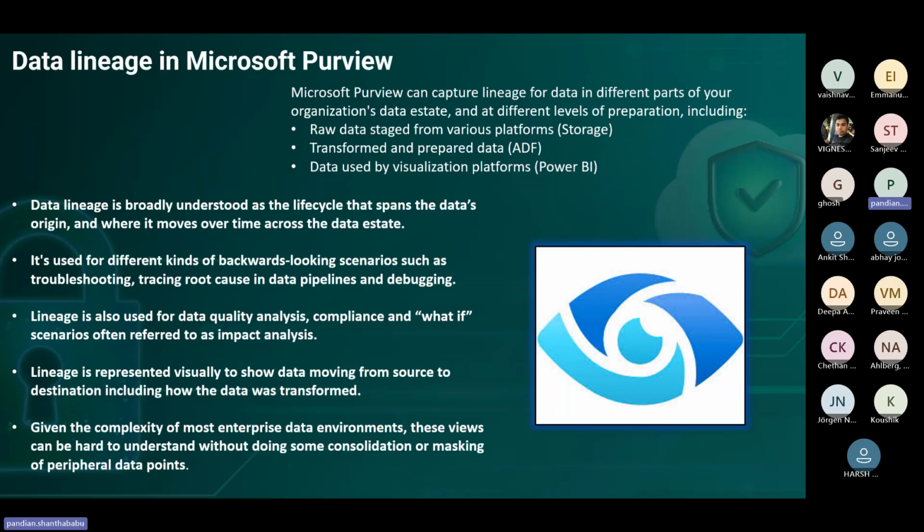And given the complexity of most enterprise-level data environments, these issues can be hard to understand without some collaboration, consolidation, or masking, of course. Because as I said, it's not going to be a single department.